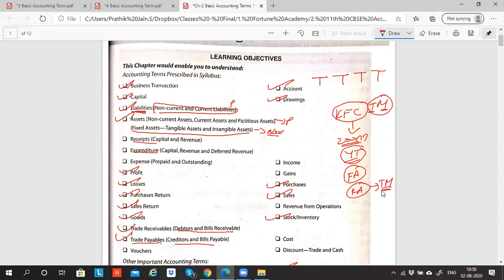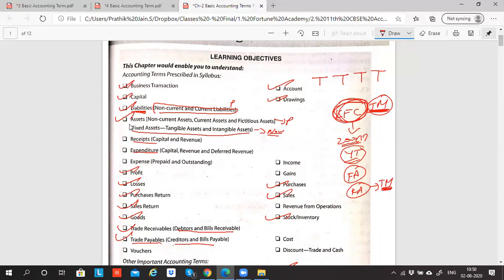To register this trademark, I need to pay. So tomorrow, if I come and take over the trademark of KFC, I need to pay a lump sum amount. They will not give the trademark just like that, because they'll say that they've built this trademark over a period of time, so you have to give money for this in return. So that is called trademark. I'm not going into too much detail. As and when we come across these kinds of topics, I'll tell in detail so that it will remain in your memory.